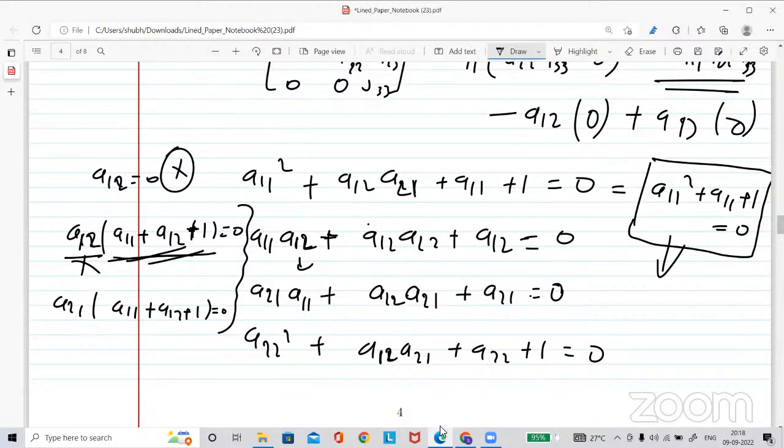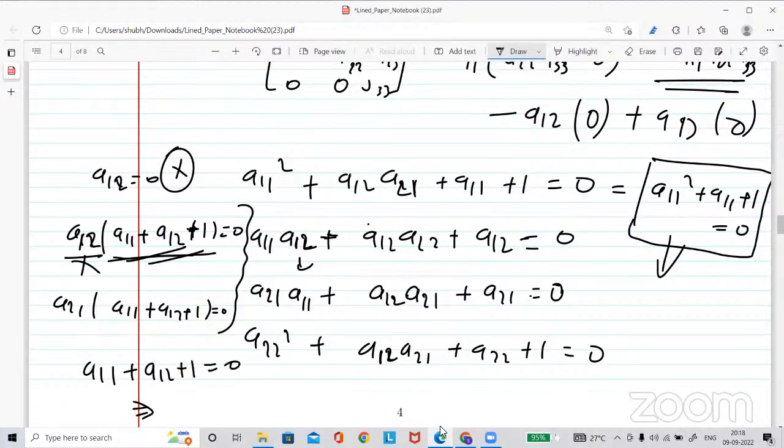Okay, sir. And now using this equation, do something. Assume that A11 plus A22 plus 1 equal to 0.